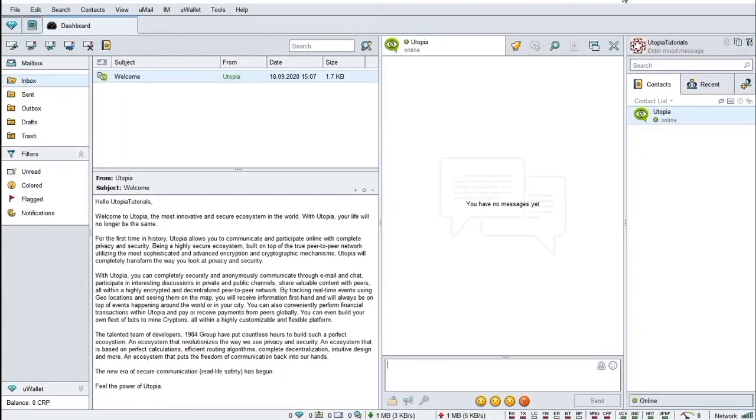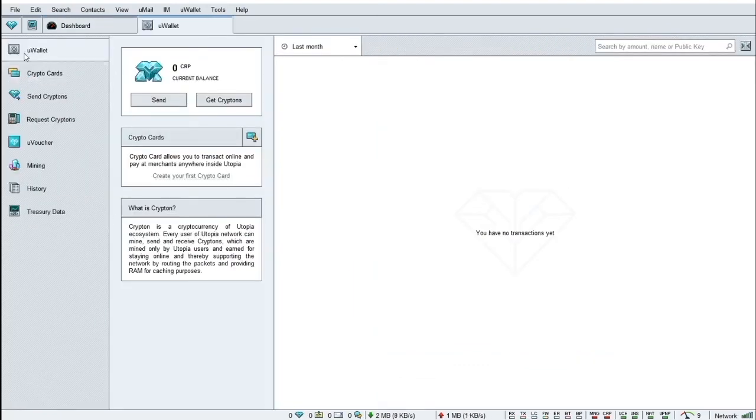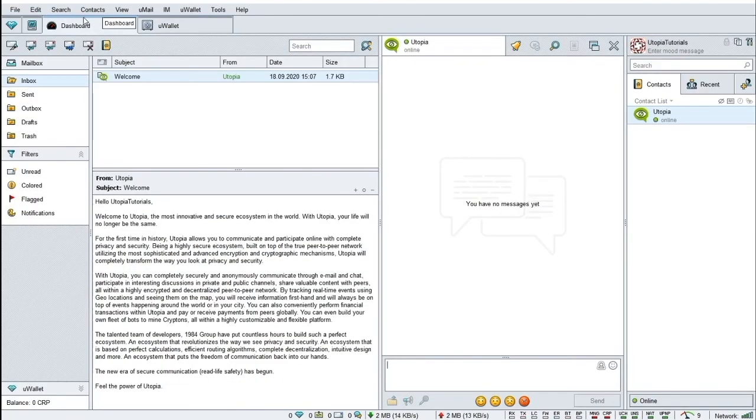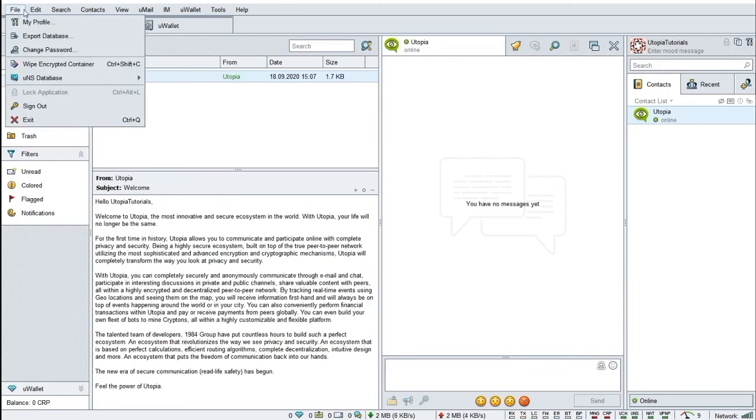Here is the main dashboard of your Utopia desktop client software. A shortcut to copy your account's unique public key is available here. This is your U-Wallet, with numerous associated functions. You are highly encouraged to explore this robust and versatile software yourself, but we will show you the various file menu options now.